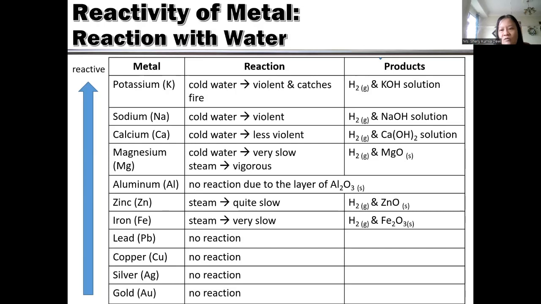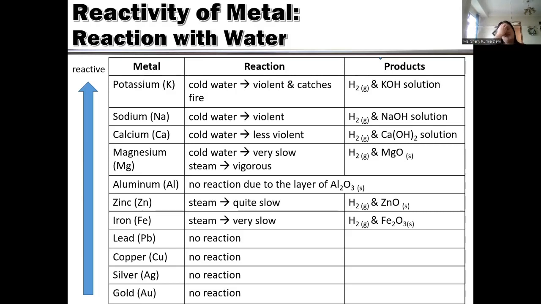Potassium, sodium, calcium will produce hydroxide. Why hydroxide? They can react with cold water, and they are really strong, really reactive. Therefore, they tend to make very positive ions and can pull the hydroxide into themselves. Magnesium, zinc and iron will react only with steam.